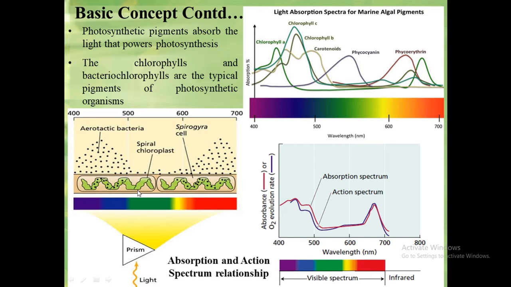In this experiment, Engelmann projected a spectrum of light on the spiral chloroplast of the filamentous green alga Spirogyra and observed that oxygen-seeking bacteria introduced in the system gathered in the regions of the spectrum where chlorophyll pigment absorbed. The action spectrum drawn from this experiment gives the first indication of the effect of light absorbed by accessory pigments in photosynthesis.